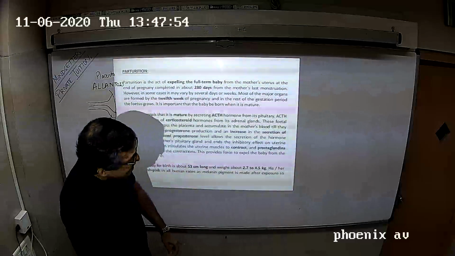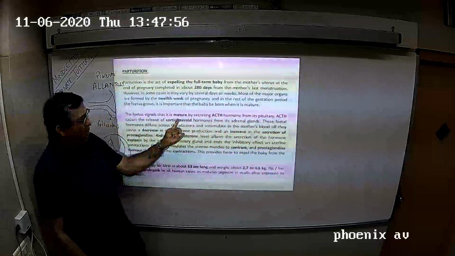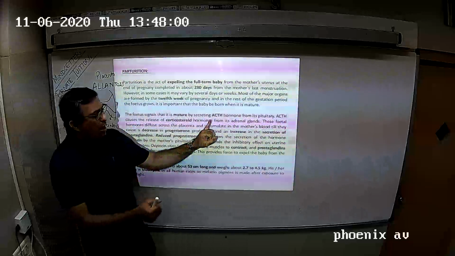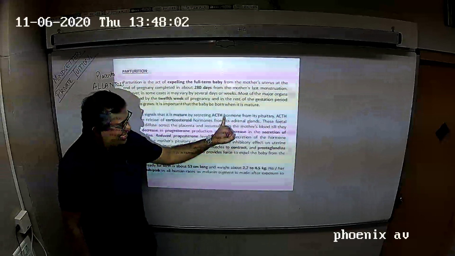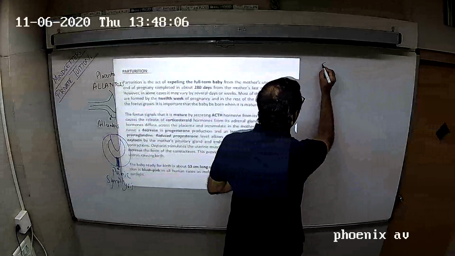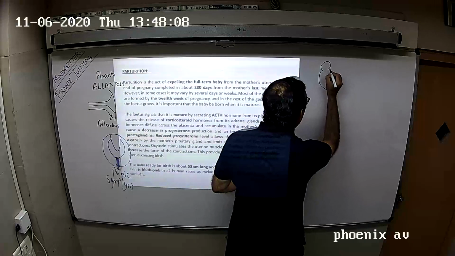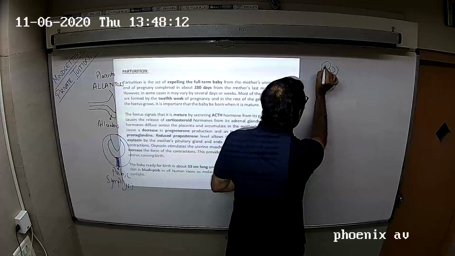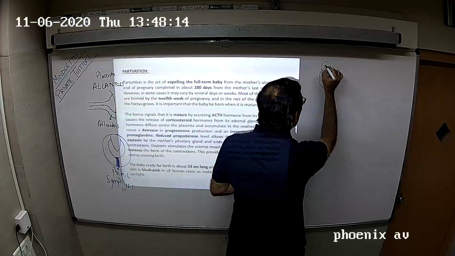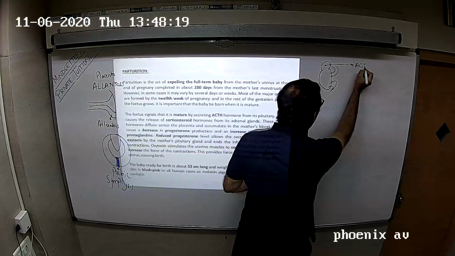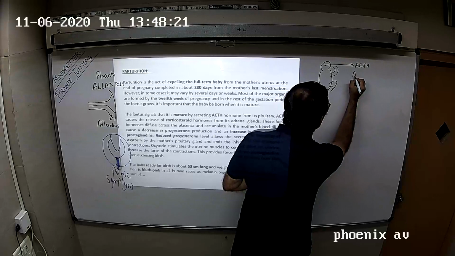When the fetus is fully developed, the fetus signals that it is mature by secreting ACTH hormone from its pituitary gland. So inside the fetus's brain is the pituitary gland, and the pituitary gland of the brain starts giving out a hormone called ACTH.